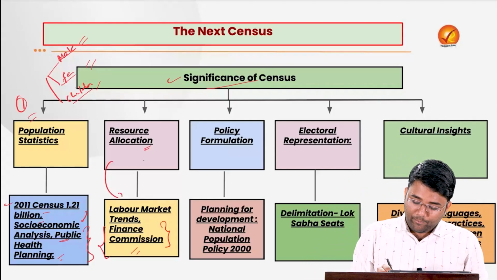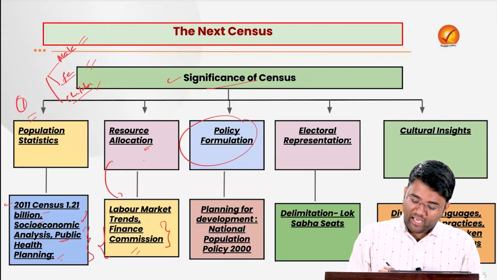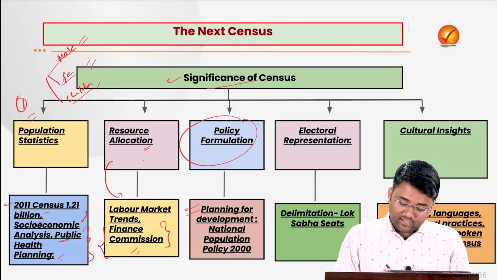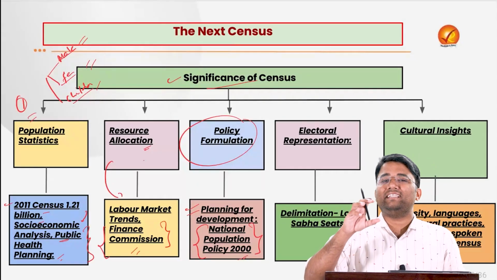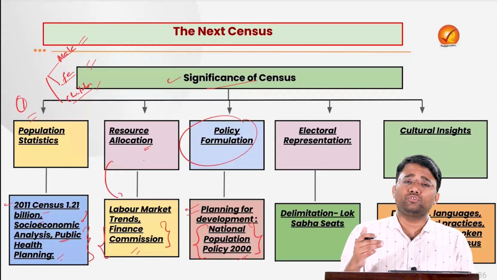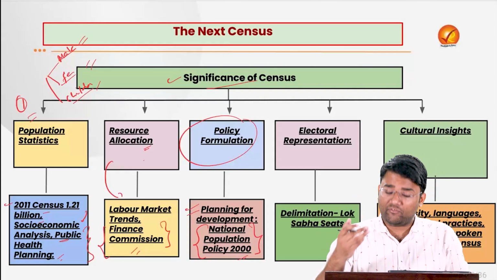Also, the policy formulation, for example, that census data helps in planning for the development. Or, for example, National Population Policy 2000 came, which actually ensured that the TFR rate should be reduced so that the proper support, the proper socio-economic welfare can be done for the people.